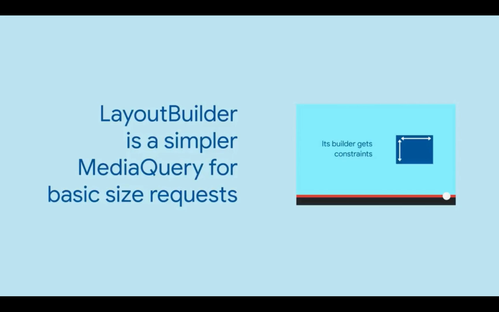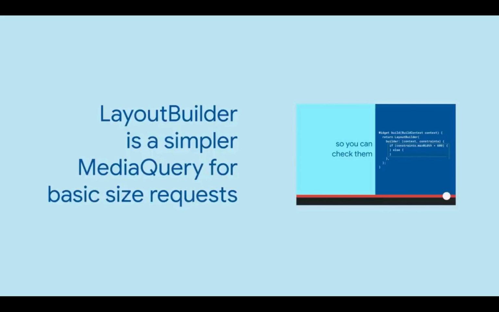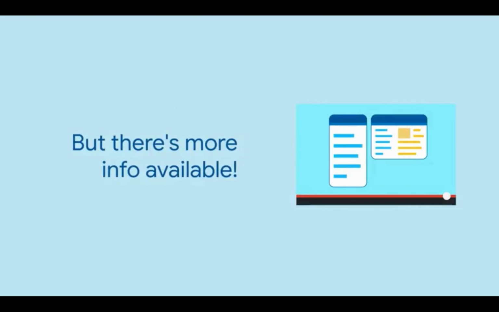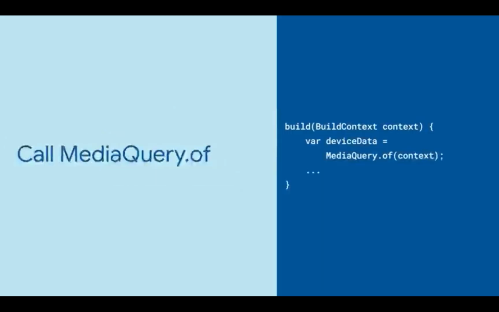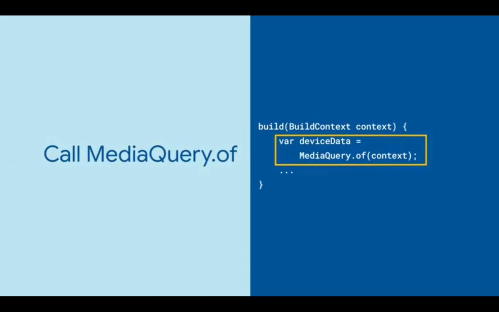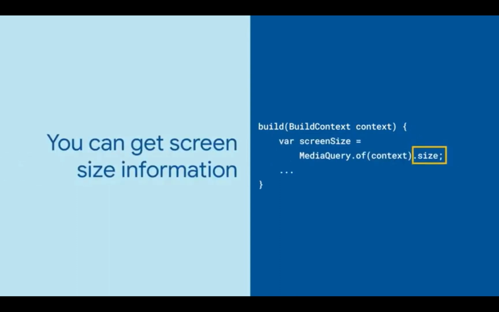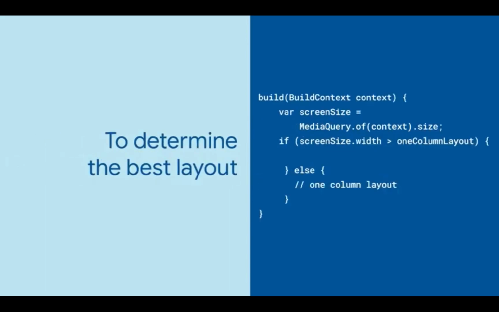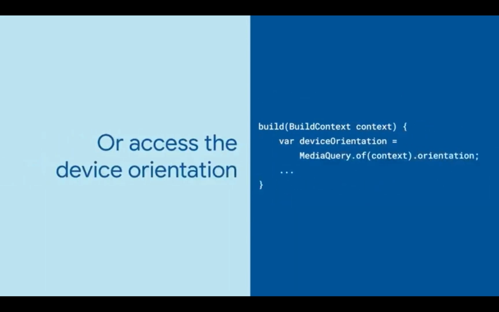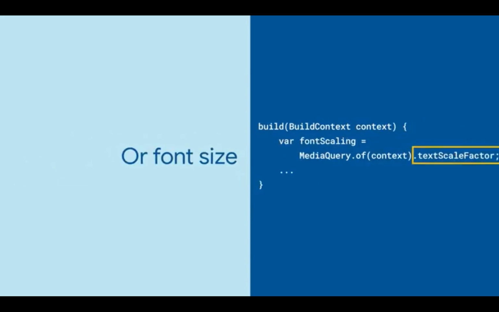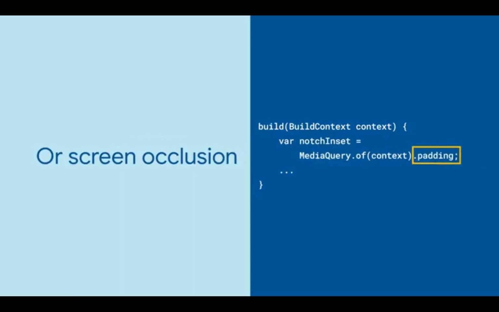build your layout accordingly. A previous Widget of the Week introduced Layout Builder, which could tell you how much space a particular widget has available. Media Query provides a higher level view of your app's screen size and can provide more detailed information about user layout preference. In practice, Media Query is always there. You just access it by calling MediaQuery.of in your build method. From there, you can look up all sorts of interesting information about the device you're running on, like the size of the screen, and build your layout accordingly.